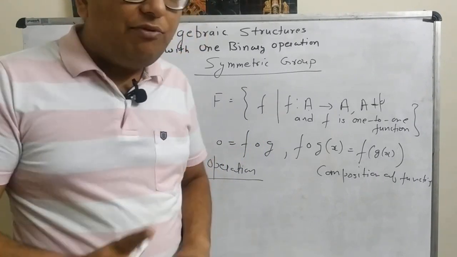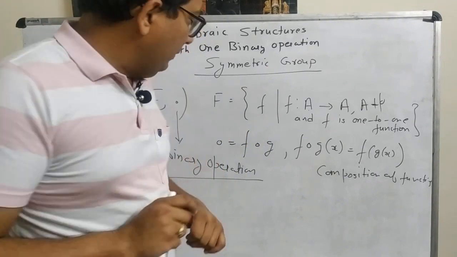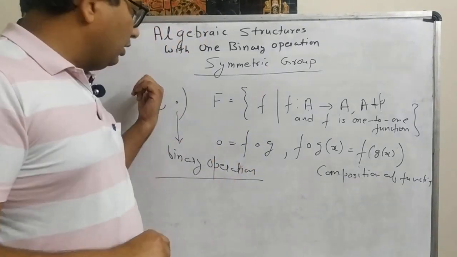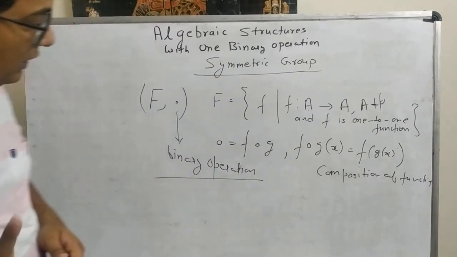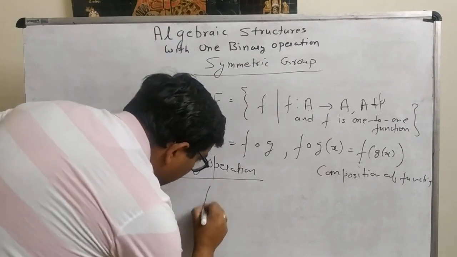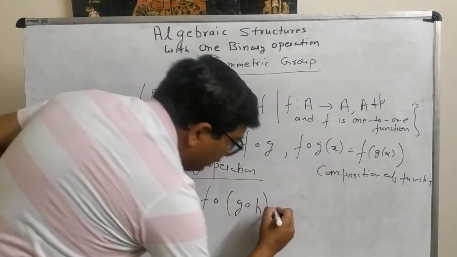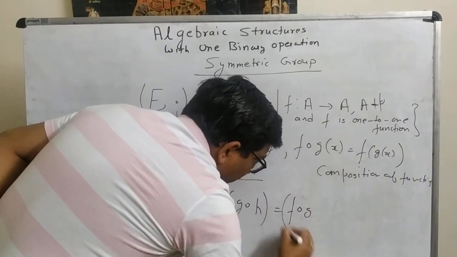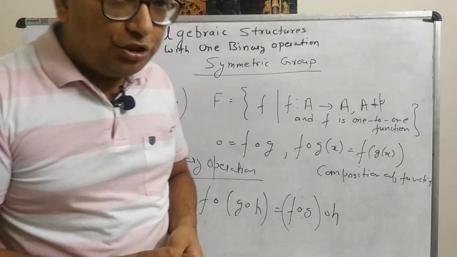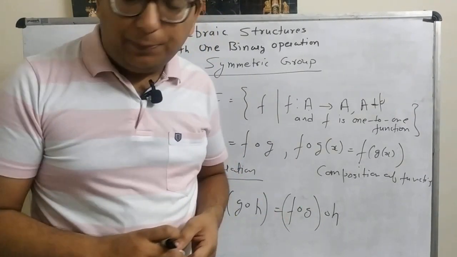So the first thing we proved is that our operator is a binary operator, or we can say that this composition operator is closed under the set F. Second thing, in our first unit we also proved that (f ∘ g) ∘ h = f ∘ (g ∘ h), meaning the composition is associative in nature. This also we have already proved in the first unit, that is set theory.